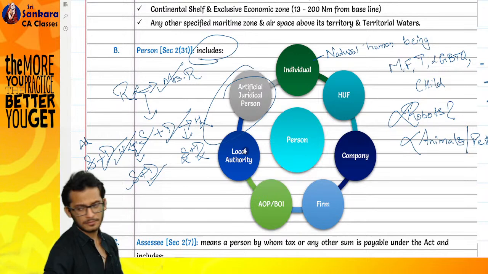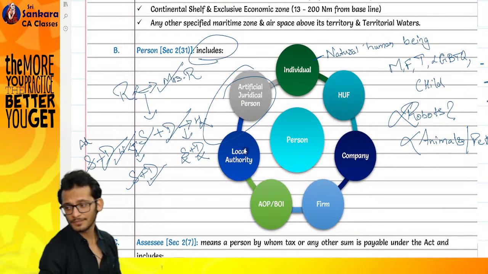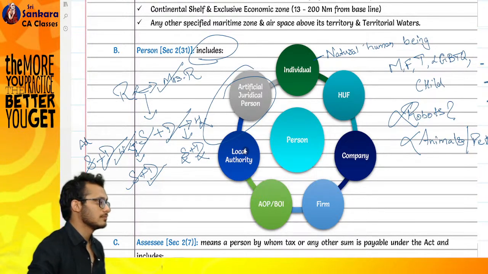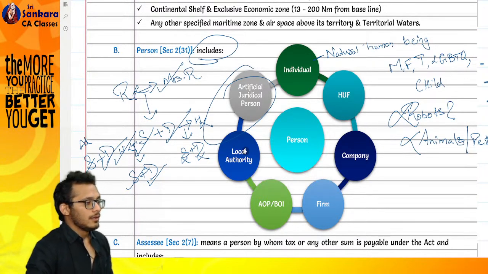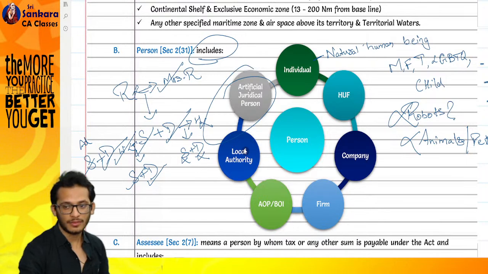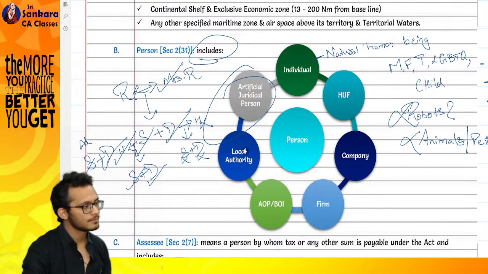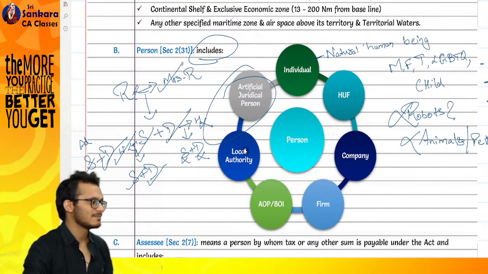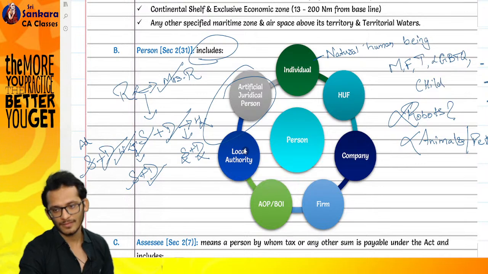Next one. What is a firm? Group. Fine, group. Two or more persons coming together, if you're carrying on a business.